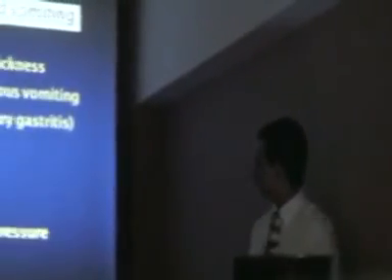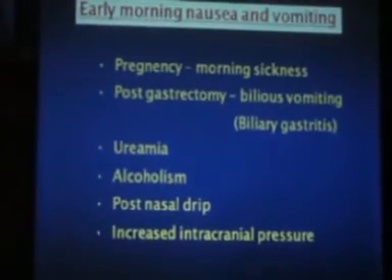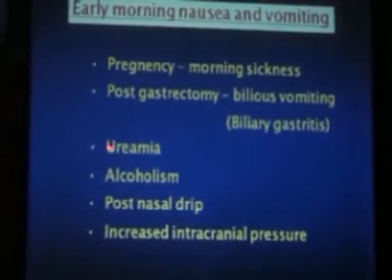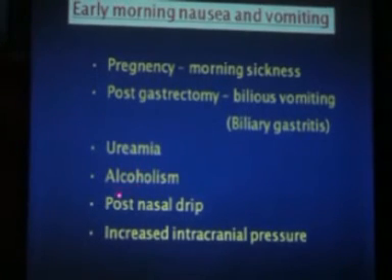Early morning nausea and vomiting: as soon as you get up, he has to vomit or she has to vomit. Then pregnancy, uremia, and alcohol. Alcoholic gastritis: the moment a person gets up in the morning, is brushing his teeth, severe retching and nausea. That's alcoholic. And if you have increased intracranial pressure, raised ICT, when you take a history of a raised ICT tumor, it's a very important point that there is vomiting early morning. As soon as the person gets up in the morning, there is vomiting.